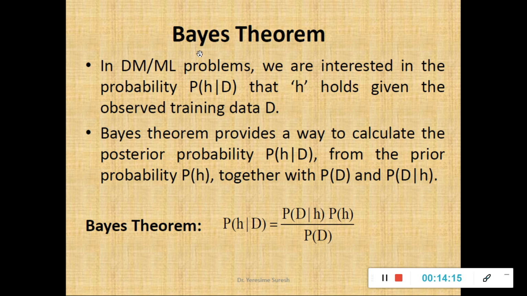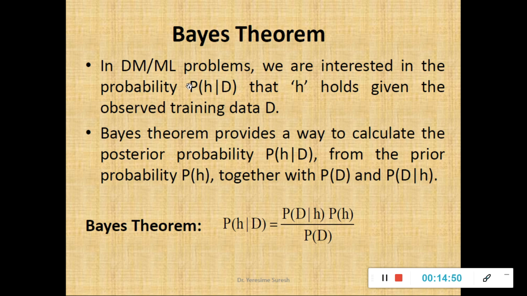So my objective with respect to Bayes theorem, my interest or emphasis is on finding the probability of the given hypothesis if I know the probability of the given data set. So please remember, I define P(H|D) as finding the probability of a hypothesis if I know the probability of the data set, or in general if I write P(A|B) or P(X|Y), I define P(A|B) as finding the probability of A when the probability of B is already known.